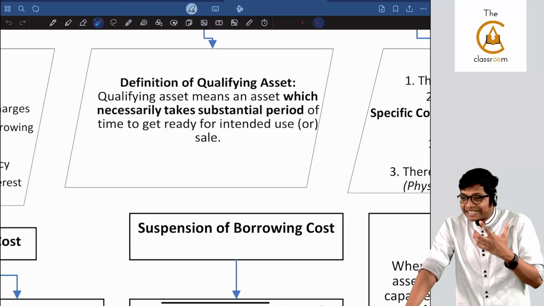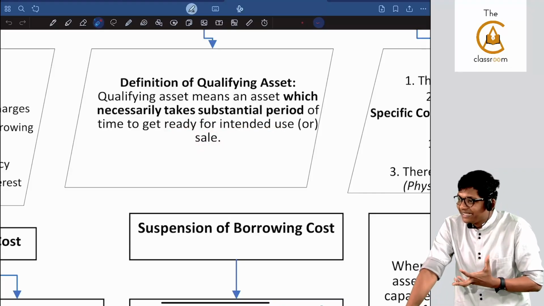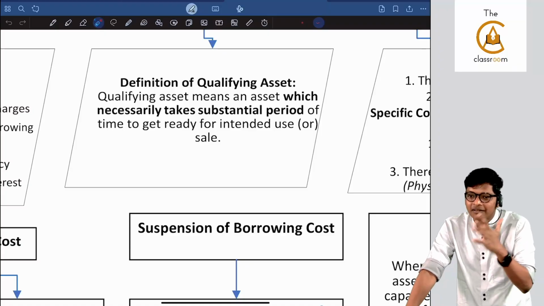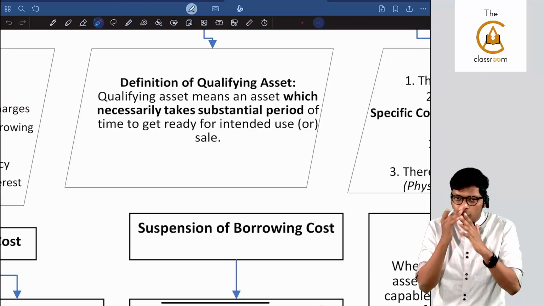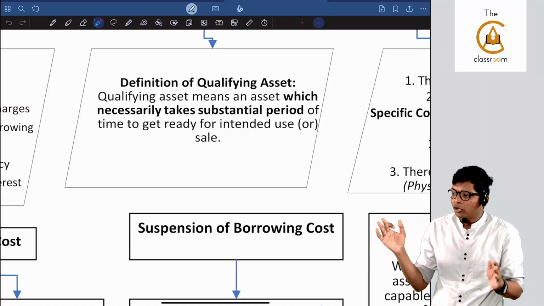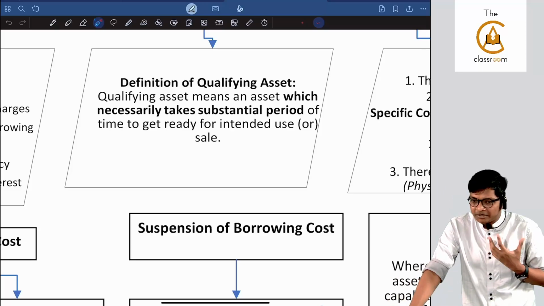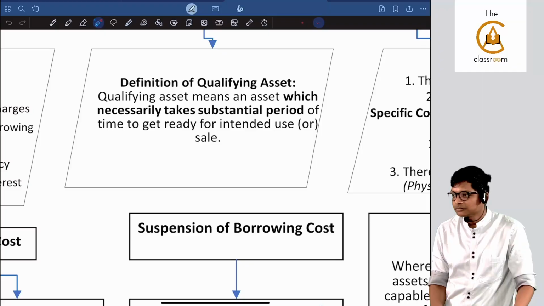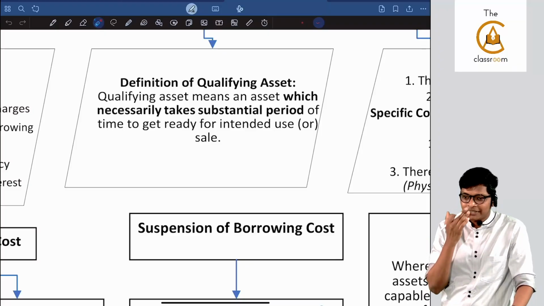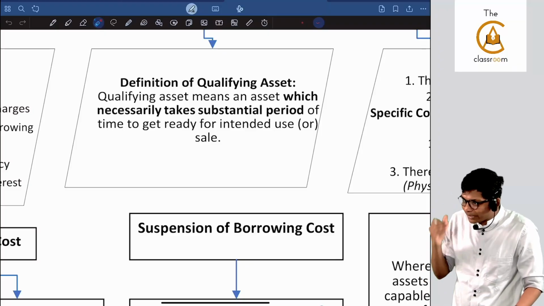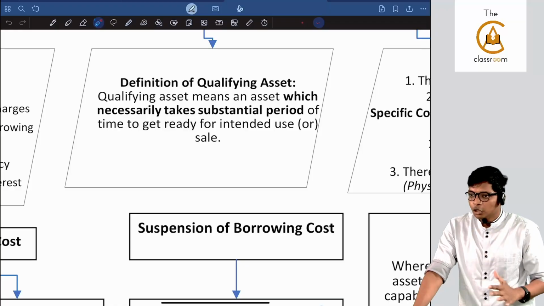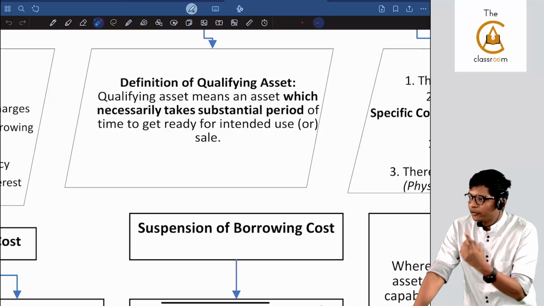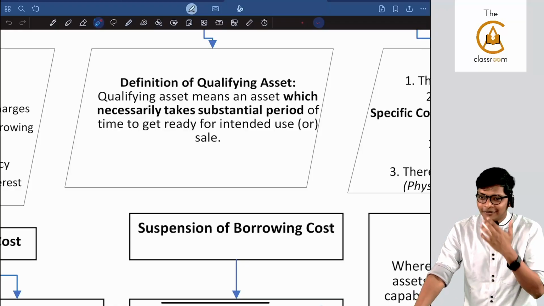Anybody baking a cake, it will take them 1 hour. Proper cake for you to bake, put in the microwave 1 hour, the whole process. Can you bake a cake from the start with all the raw materials, egg, everything, in 5 minutes? That's not a cake. Okay, fine. So that means to do a cake it takes 1 hour. To do CA, can I finish CA in 1 year, guys? Sir, no sir, 4 years at least.